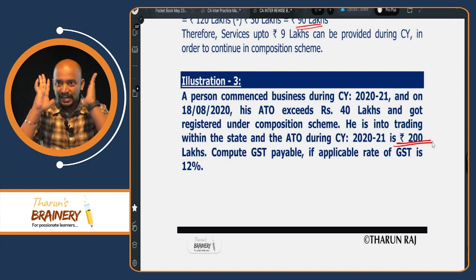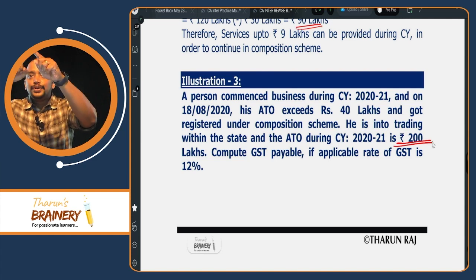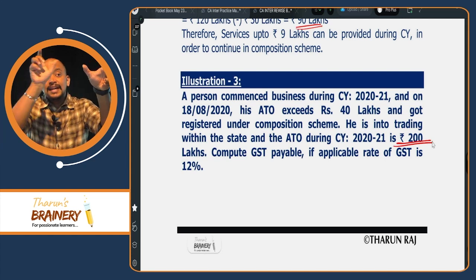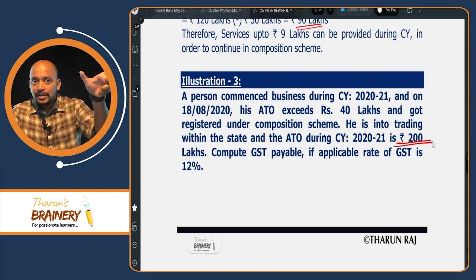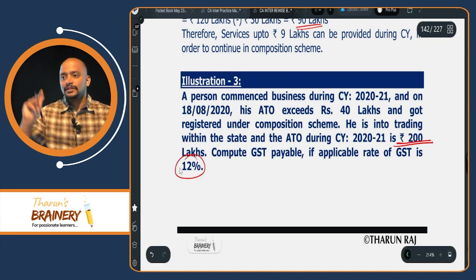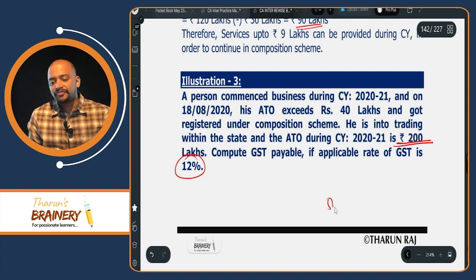Easily we can do, concentrate. 200 lakhs you divide into 2. 150 lakhs under composition scheme. Remaining 50 lakhs under normal scheme. So on that 50 lakhs, we need to pay GST at 12%. So that is 6 lakhs.